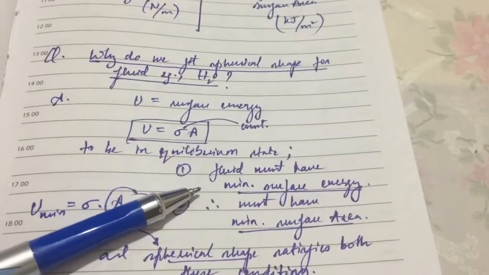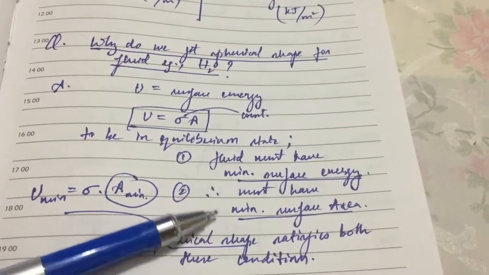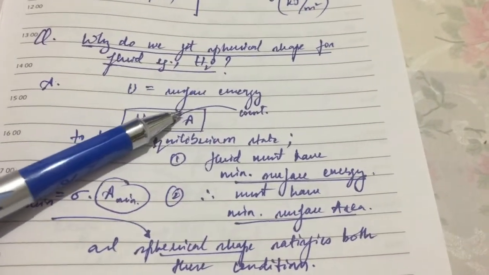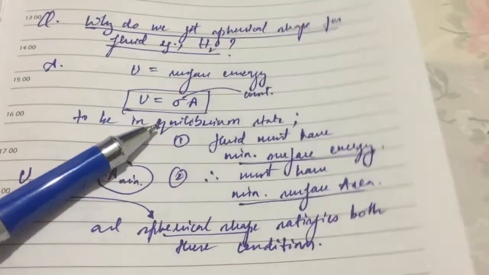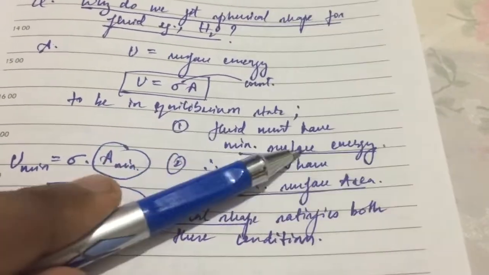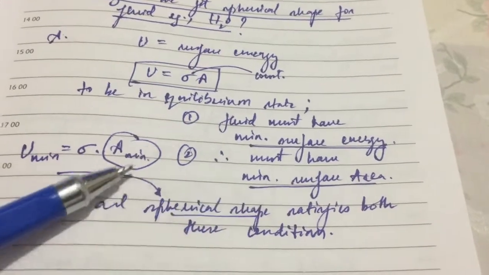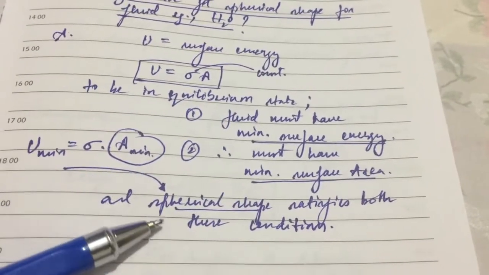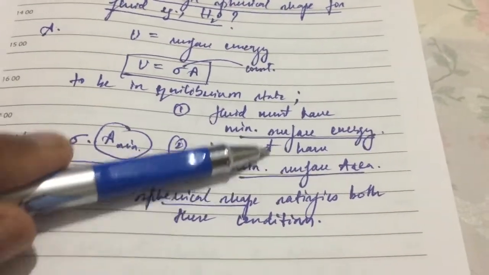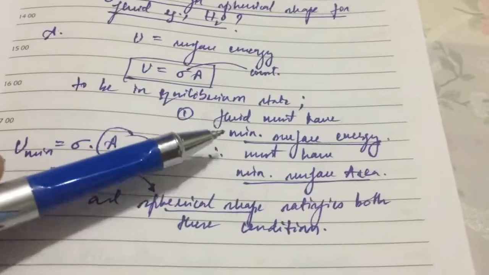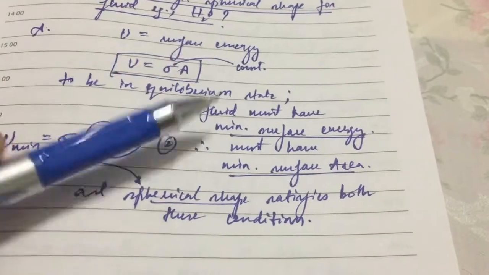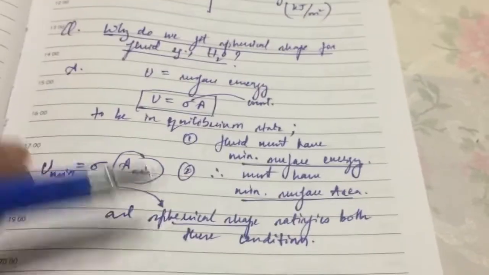If we want to decrease the area, we have the surface energy formula: U is equal to tension times the area. To be in equilibrium, the fluid must have minimum surface energy as well as minimum surface area. The only shape satisfying both conditions is the spherical shape, which has less surface area and also creates less surface energy. That is why the spherical shape is created.